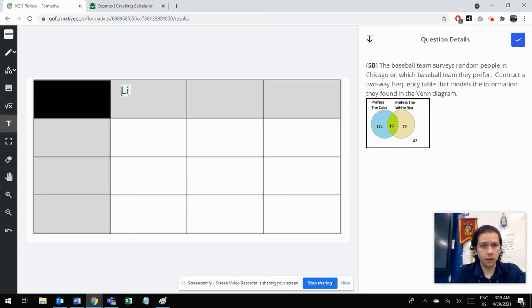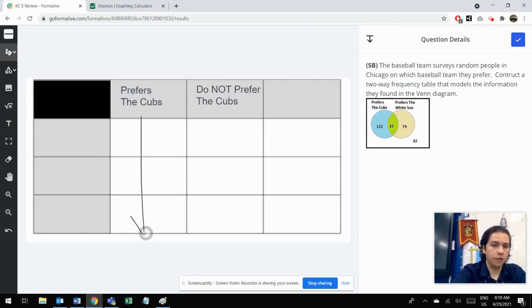And you can either prefer the Cubs, or you do not prefer the Cubs. The important reason why the Cubs exist at both of the top here is because I don't want these two to cross each other at any point, right? I don't want there to be a section where they can overlap, because you either prefer the Cubs or you don't. There's no in between. Like we're asking people to make a choice here.